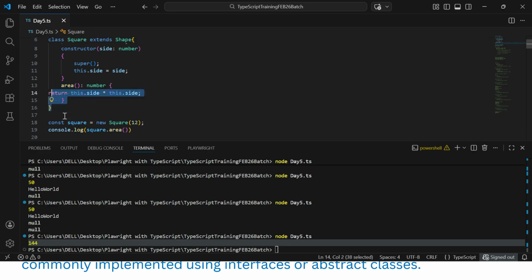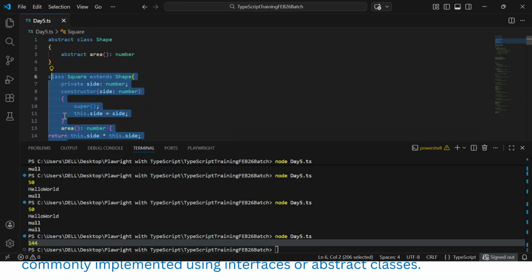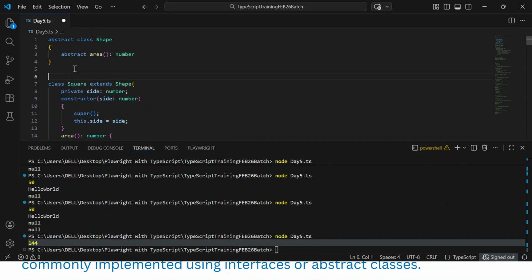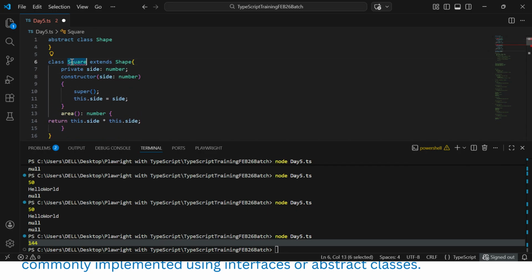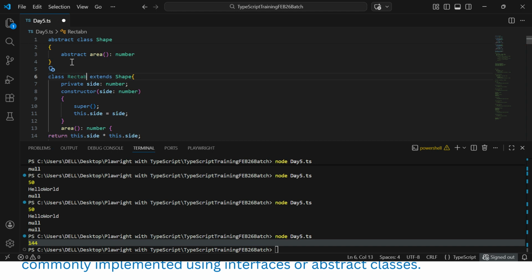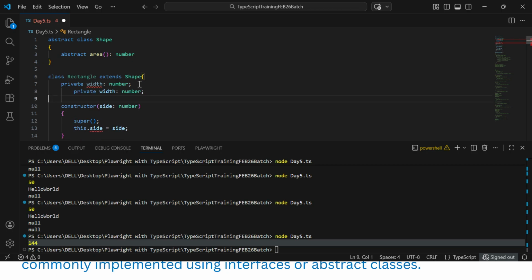Now in the same way, if we want one more class, say instead of Square we can have something called Rectangle, extending Shape. We can have variables called width and height, two variables.